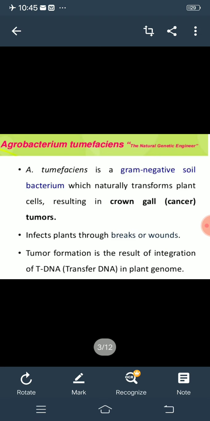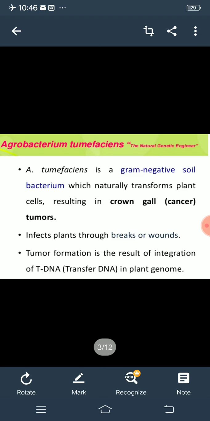So this Agrobacterium infects the plant through a break or wound. Okay, if suppose that plant is wounded or some break has been there, then this bacteria will infect that wound or that break. Okay, this tumor formation is a result of integration of the tDNA, means transfer DNA, in the plant genome.